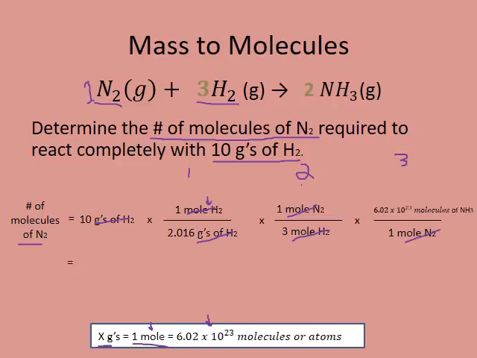So now it's time to grab your calculator. You're going to want to put 10 times 1 times 1 times Avogadro's number. Hit the equal sign. Divide by 2.016. Hit the equal sign and then divide by 3, and if you do that, you should get about 9.95 times 10 to the 23 molecules of N2. So that's how many molecules are required to react completely with 10 grams of H2.